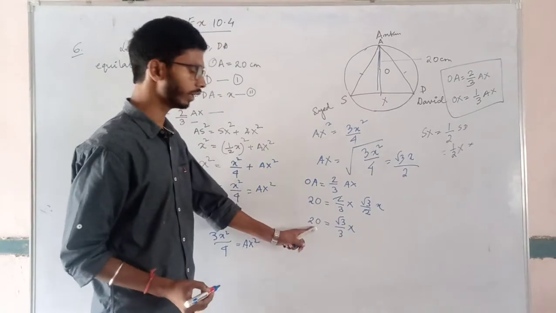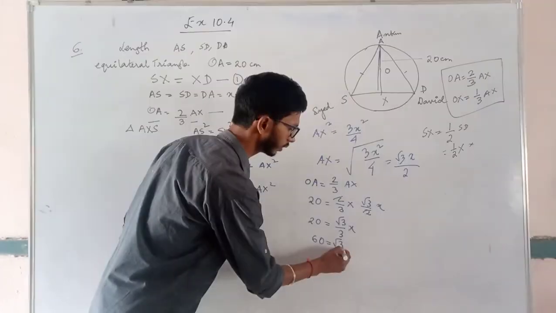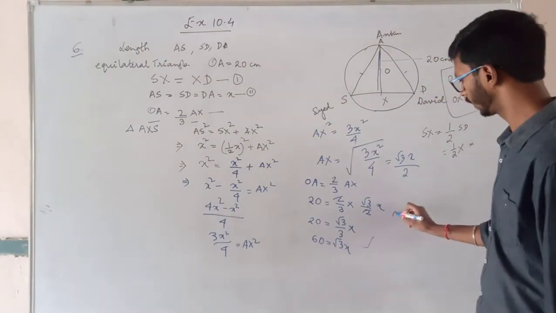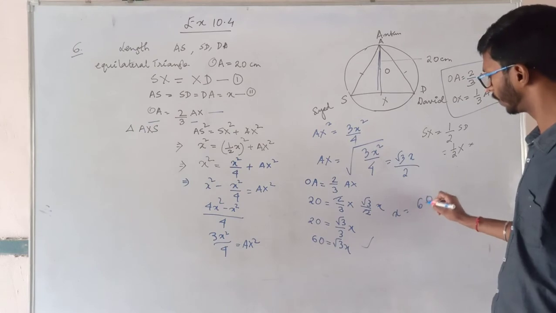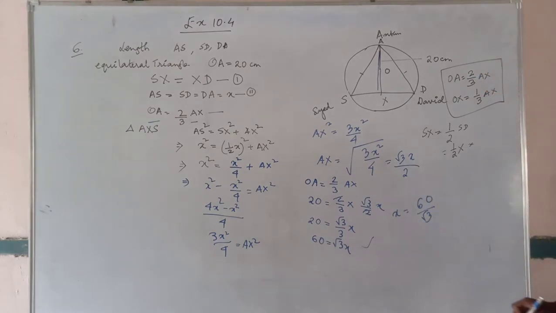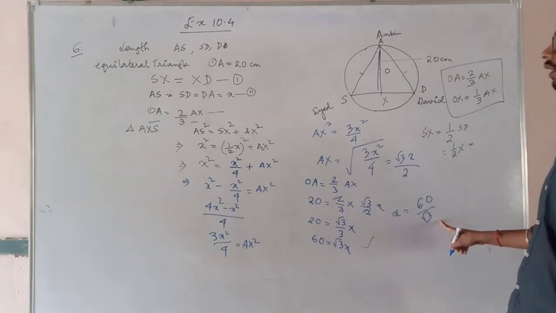So 3 into 20 is 60, so 60 equals root 3 x. So x equals 60 by root 3.